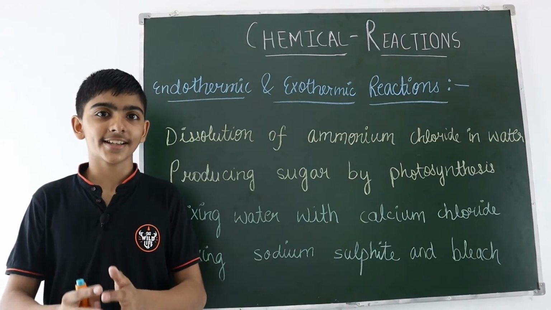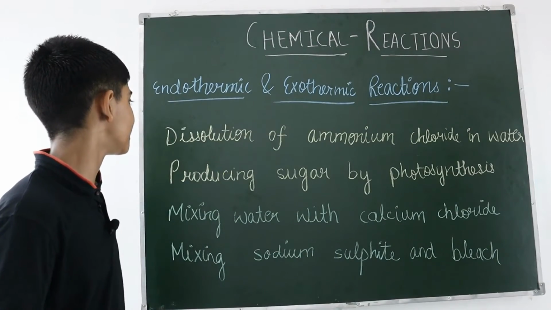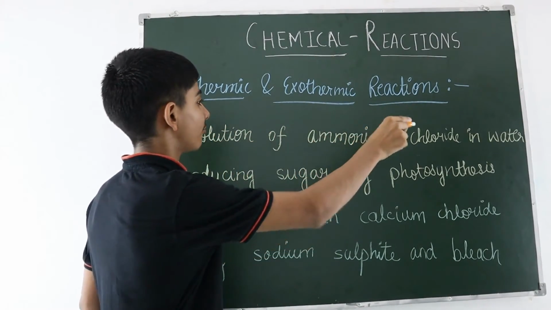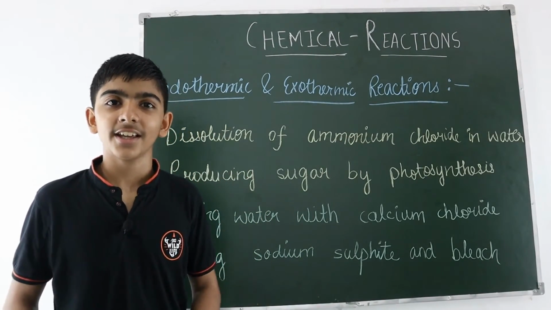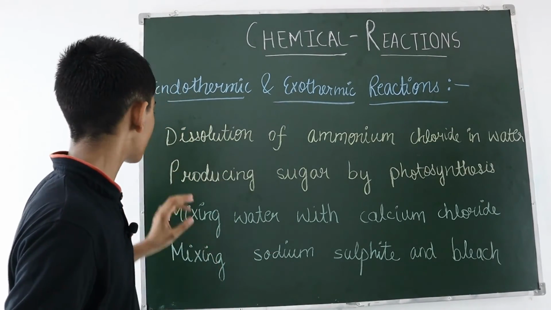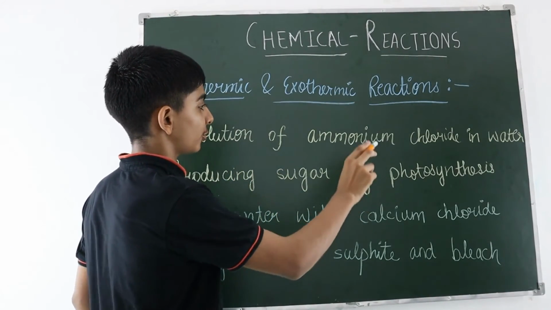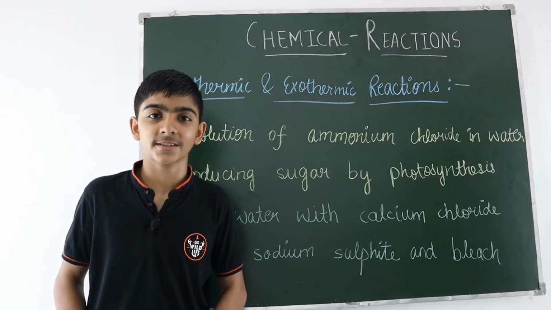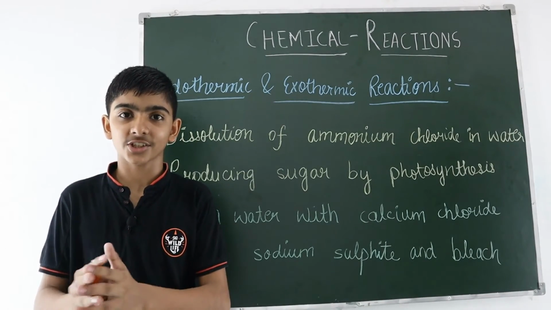Now what are the examples for the endothermic reaction? An example is dissolution of ammonium chloride in water. This is an example of endothermic reaction. The second example is producing sugar by photosynthesis. So these were the examples for the endothermic reaction.